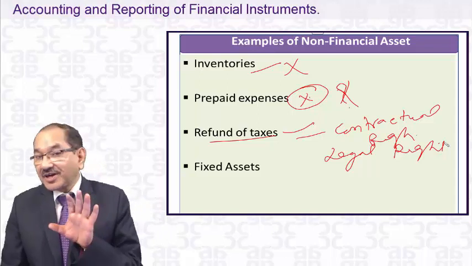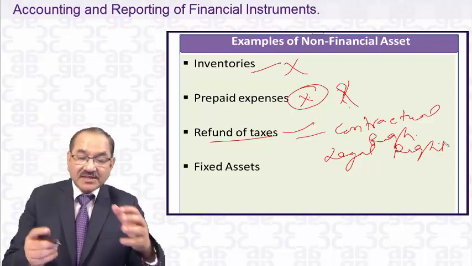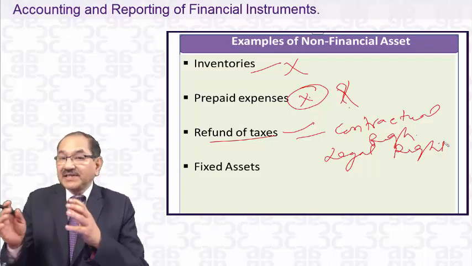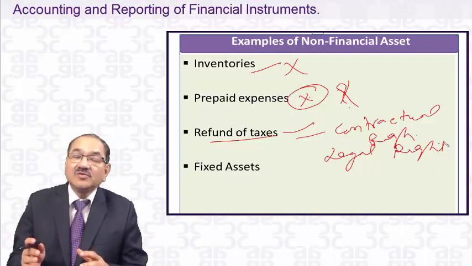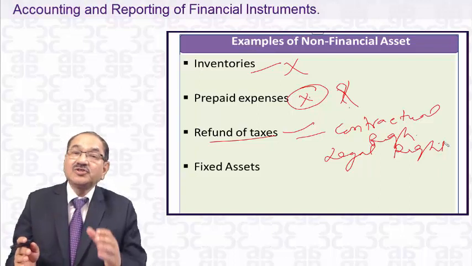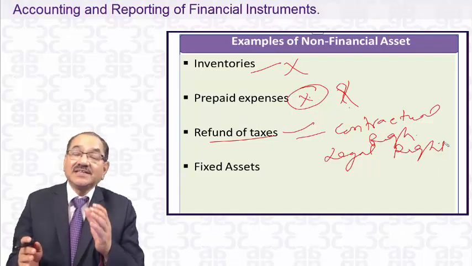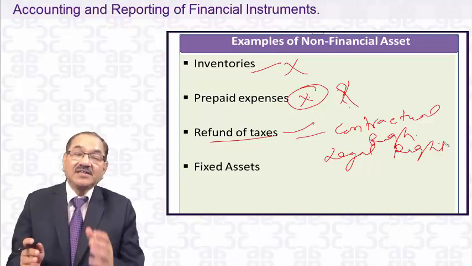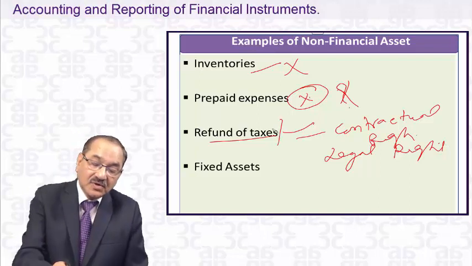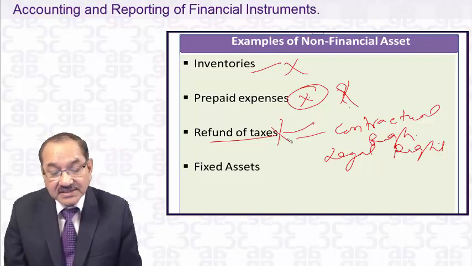So it is not a contractual right, and therefore even though it is shown on the asset side, you will be receiving cash against it, no doubt, but because it is not a contractual right to receive cash, rather it's a legal right to receive cash, it is not a financial asset. So refund of taxes is not a financial asset.